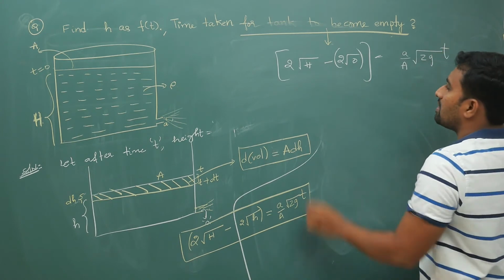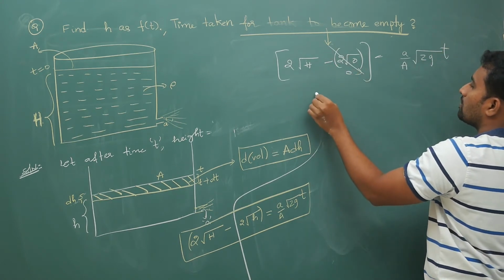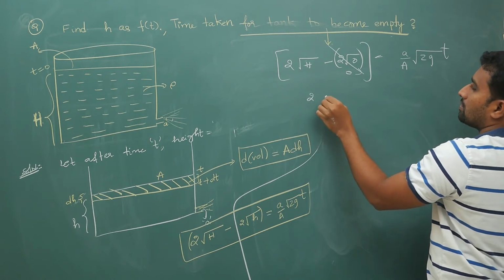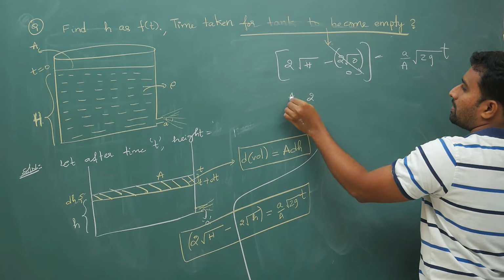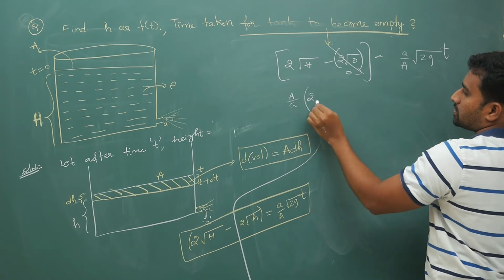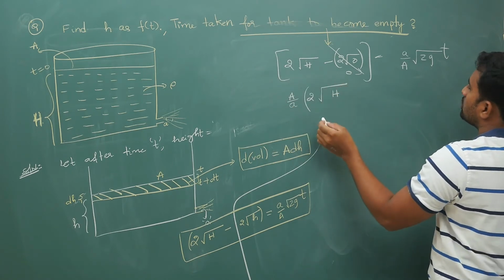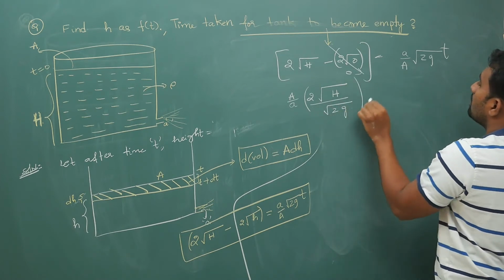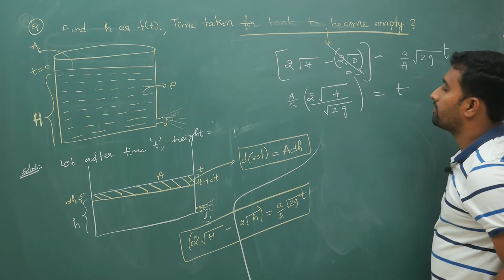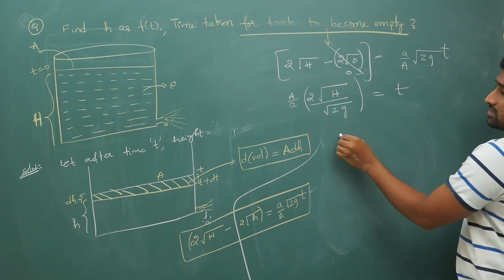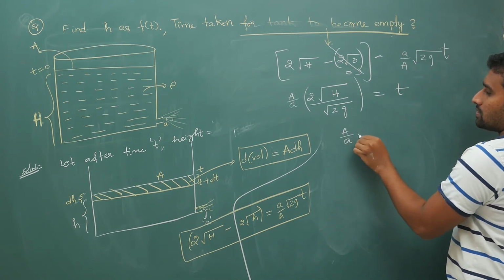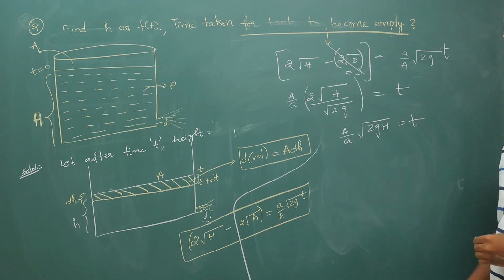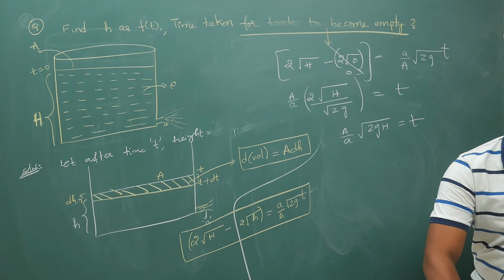This term is anyhow 0, so 2 times capital A by small a into under root H by under root 2g is equal to t. So capital A by small a into under root 2H by g is equal to t. Hope this bit is correct.